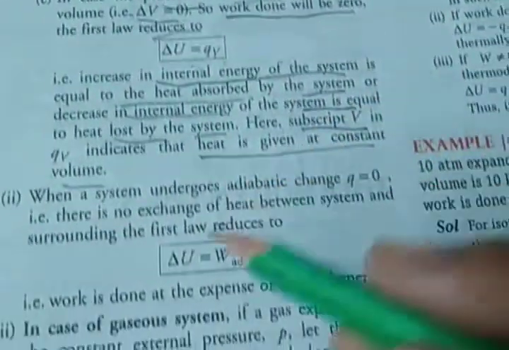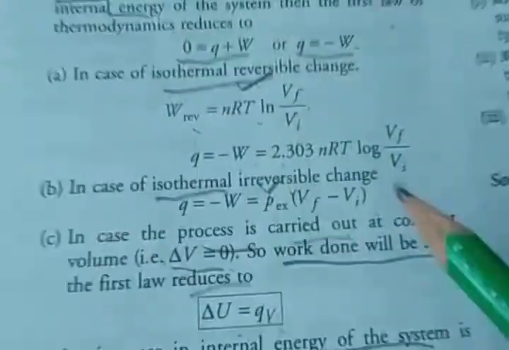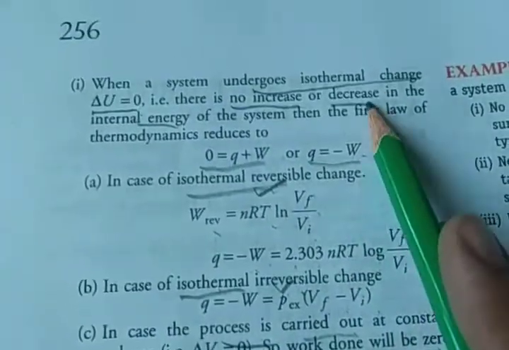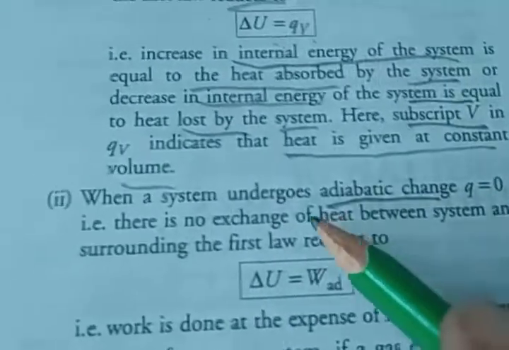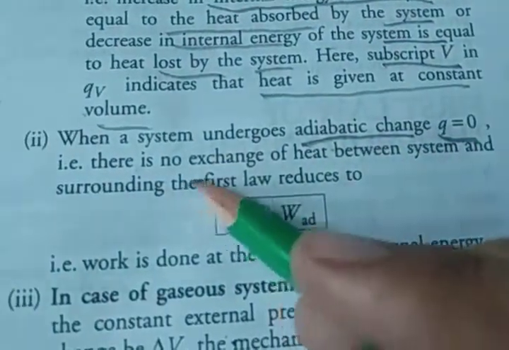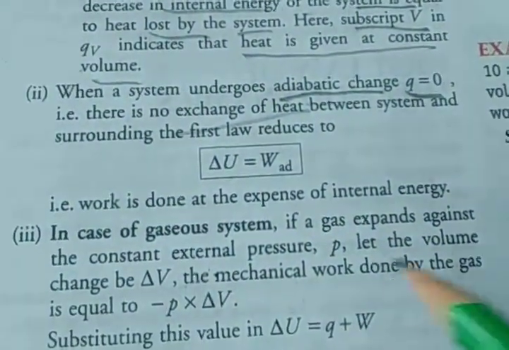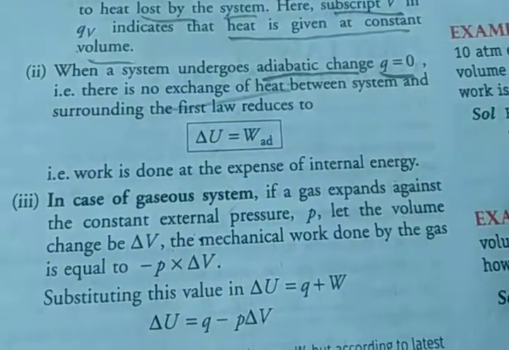Okay. Second, we use the first law when a system undergoes adiabatic change. First was isothermal, and here second is when a system undergoes adiabatic change. That means Q is equal to 0, no exchange of heat. So delta U is equal to W adiabatic. So work is done at the expense of the internal energy.